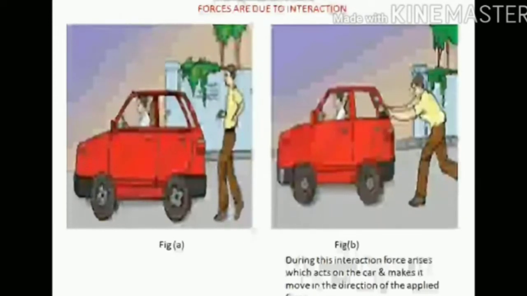If both the objects are capable of applying force on each other, then the interaction between them can be pushing or pulling. For example, let's have a look in figure A. Here both the girls are interacting and applying force on each other by pushing. In figure B, both the girls are trying to pull each other. Similarly, in figure C, the cow and the man appear to pull each other. From these examples, we can infer that at least two objects must interact for a force to come into play.